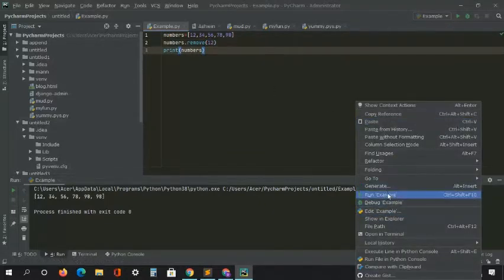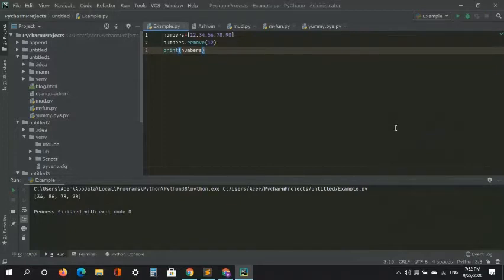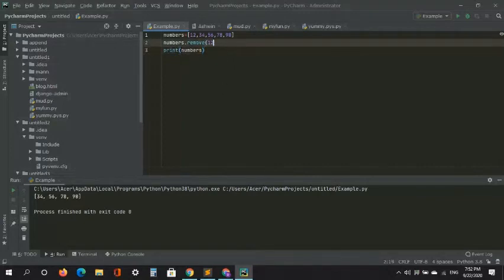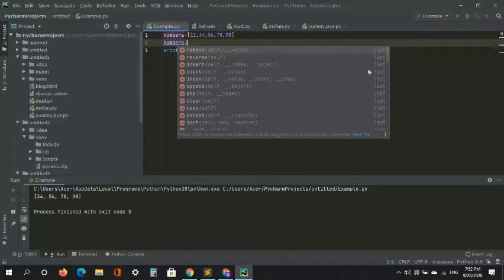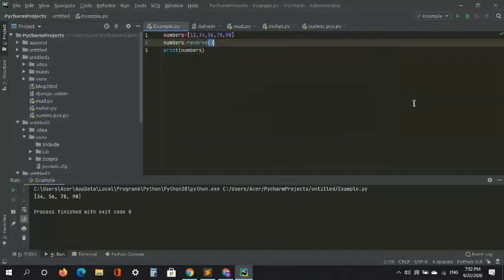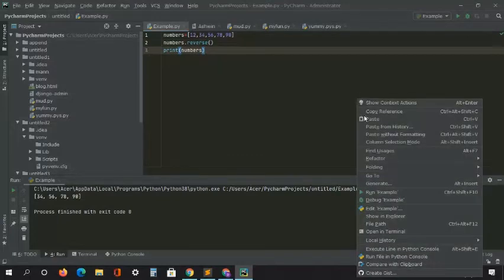And when I run this, 12 is gone. There's only 34, 56, 78, and 90. Okay? So here's another operation. Numbers dot, and then here you have remove, reverse. What this reverse will do is reverse the whole list. It will just jumble it up, okay?